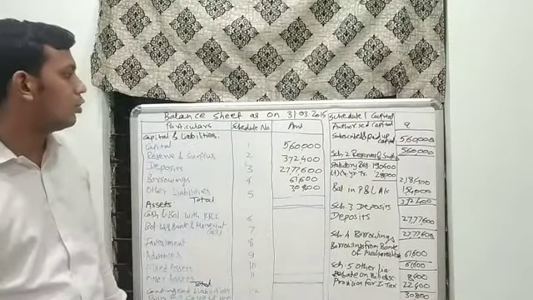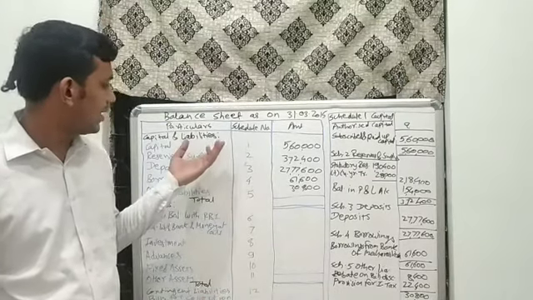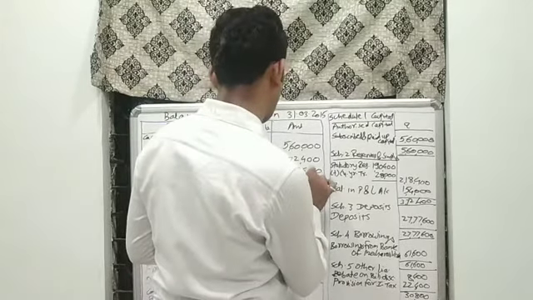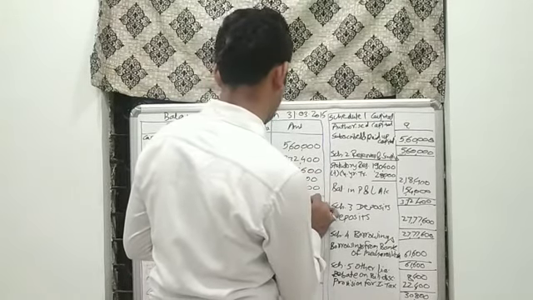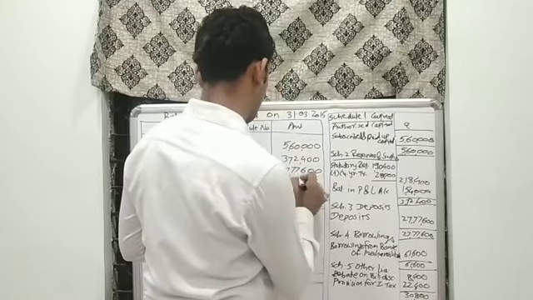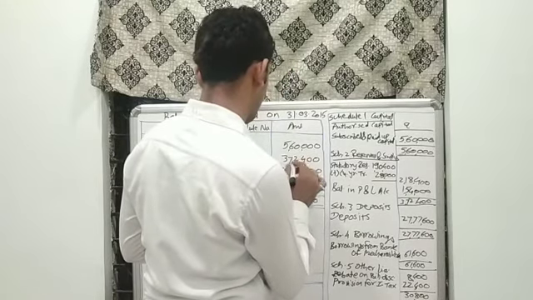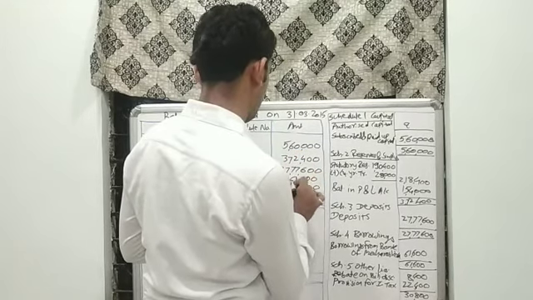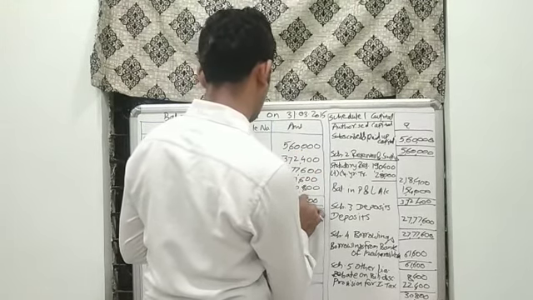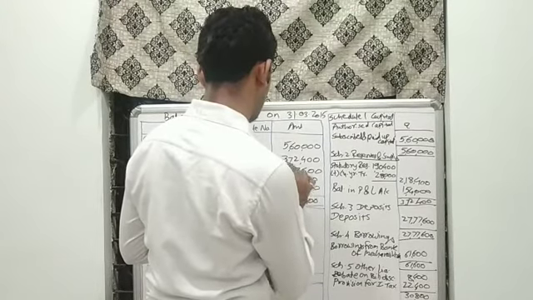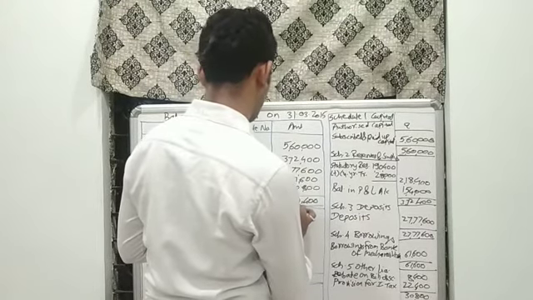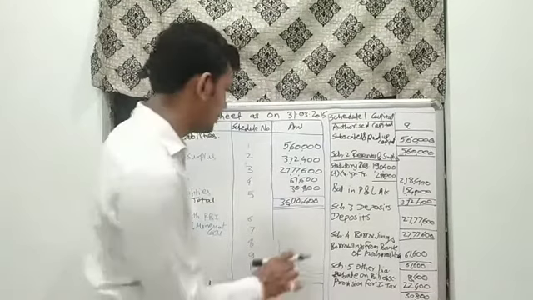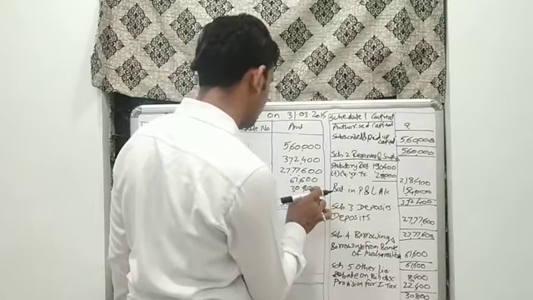Now we can make the total of our balance sheet. First part, that is of capital and liabilities. One second, there is an error in the total.